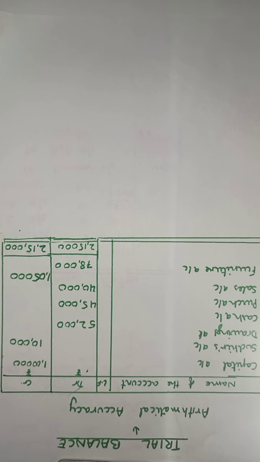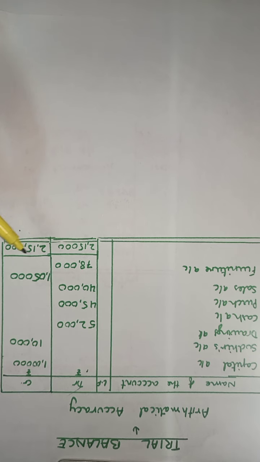And a credit balance shown by a nominal account is always a gain. So we can say a debit balance is either an asset or an expense, and a credit balance is either a liability, capital, or an income earned. And we have shown that by making this trial balance. We have tallied that by making this trial balance.